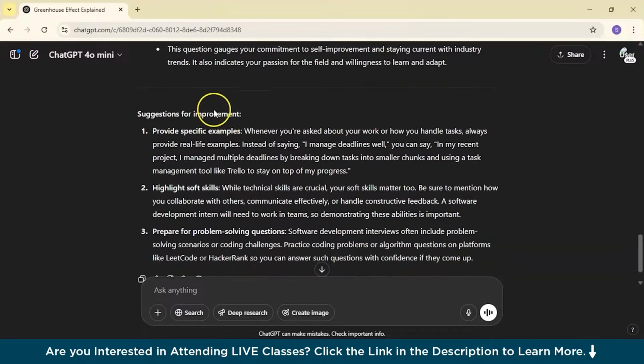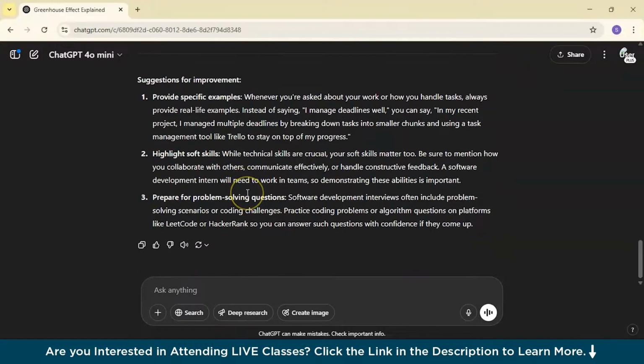And it has also given suggestions for improvement: provide specific examples, highlight the soft skills, prepare for the problem-solving questions, and so on.